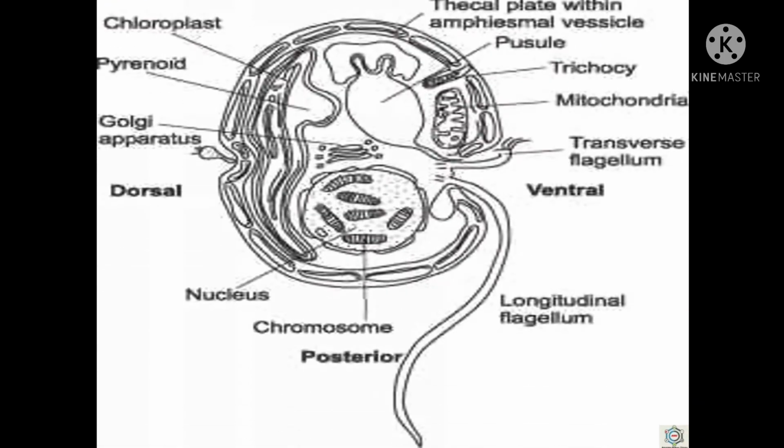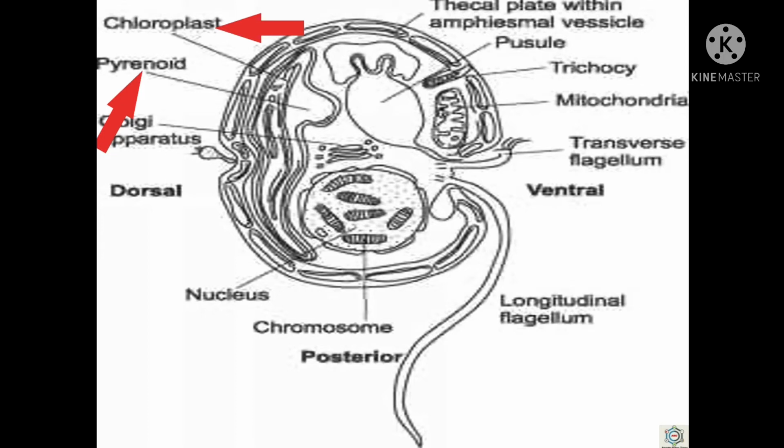There are numerous discoid chloroplasts, without pyrenoids or with pyrenoids. They are yellow-brown to dark brown in color due to the presence of characteristic pigments: chlorophyll a, chlorophyll c, alpha-carotene and xanthophylls, including dinoxanthin and peridinin. The reserve food material is starch or oil.